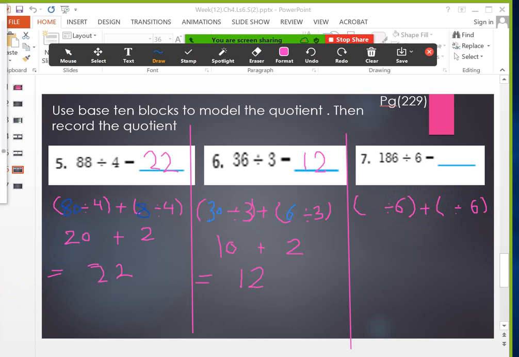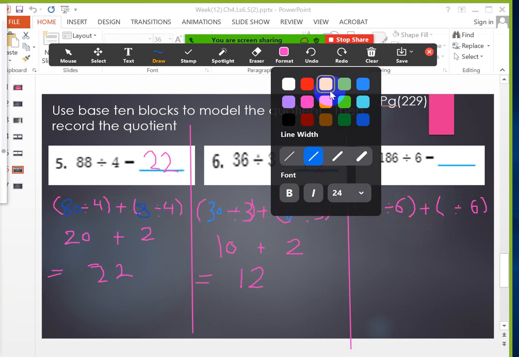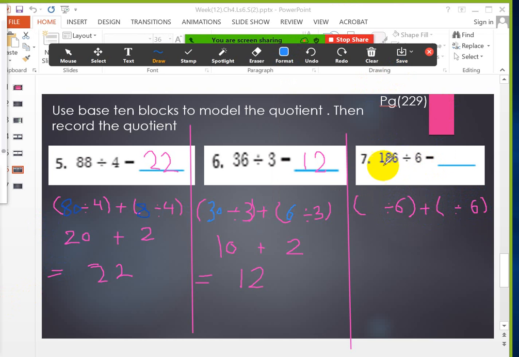Okay, let's see. Sama, open your mic, my dear. Yes, teacher. 186. I want to break this number into two numbers. Could you please tell me what's the first one? 100 and 6. You mean the first one is 100 and the second one is 6? Yes. What about the 8? You erased the 8 in your answer. You have an 8 here.